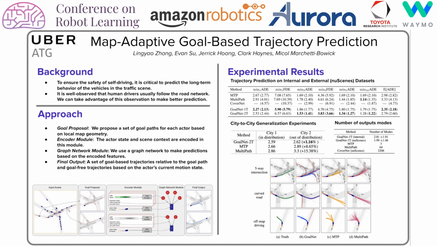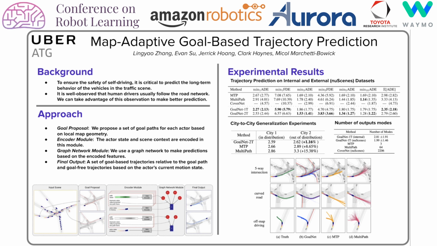One thing to note is that there's also variance in the number of output modes in our method. That suggests that our method can adapt to different local map geometry because we generate a path based on the local map. We also did a generalization experiment where we train all the models on a dataset from one city, but we evaluate them on a dataset from another city. You can see that our method has the least regression.